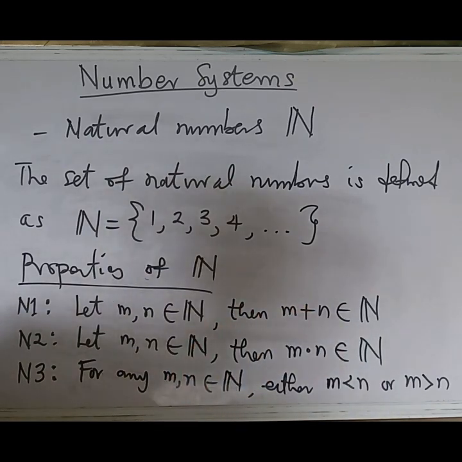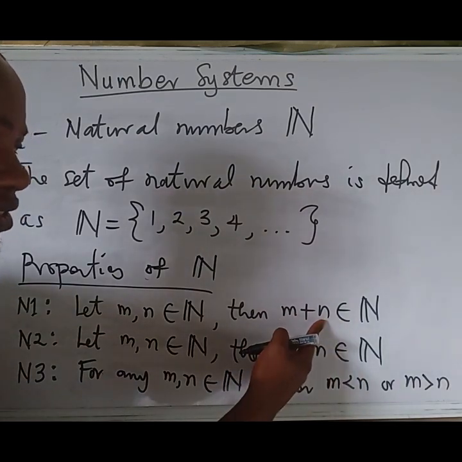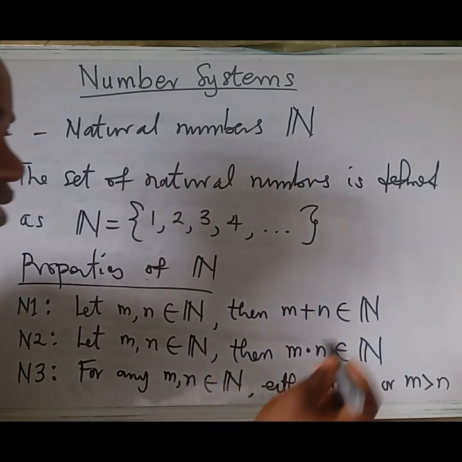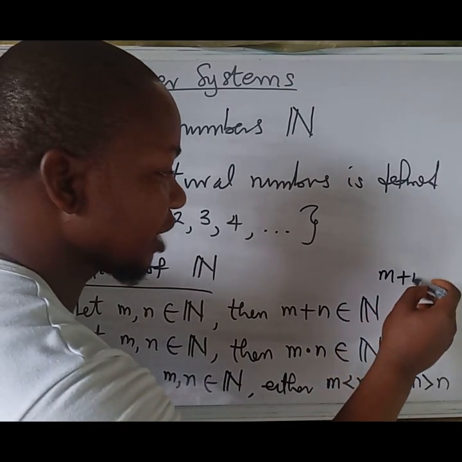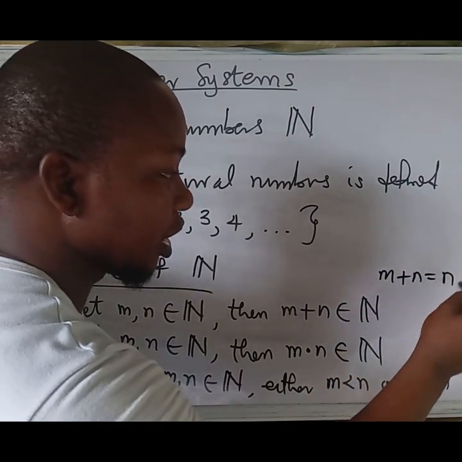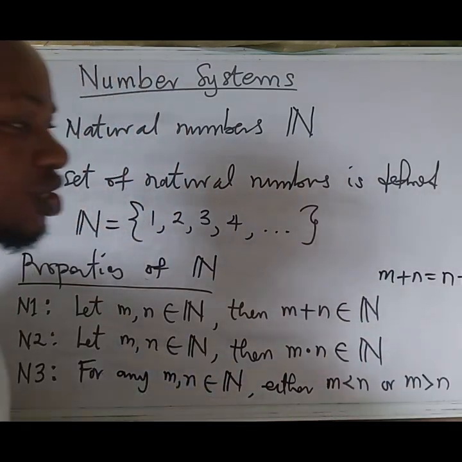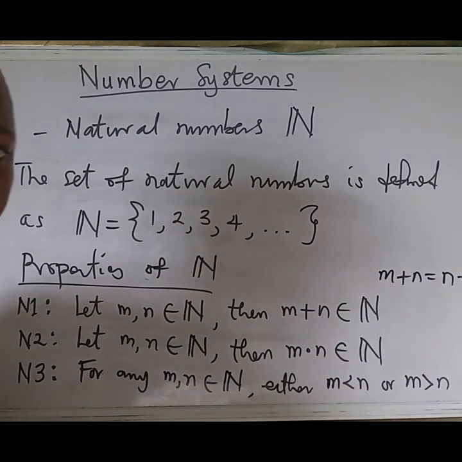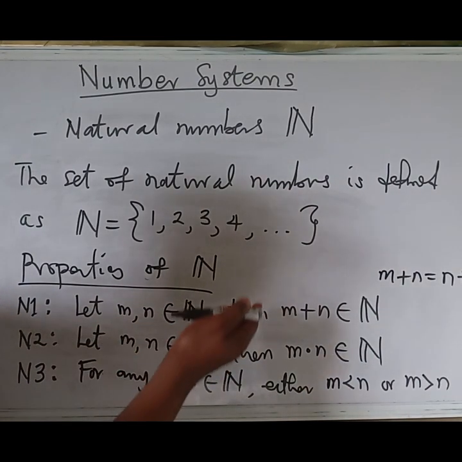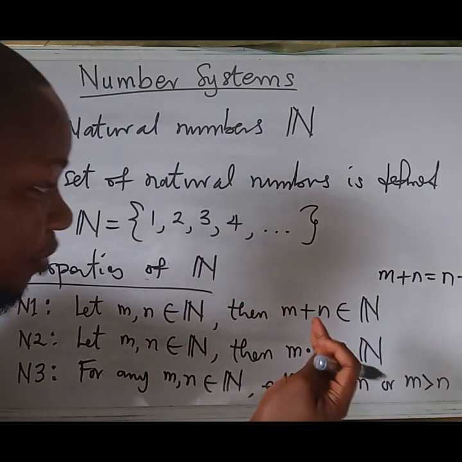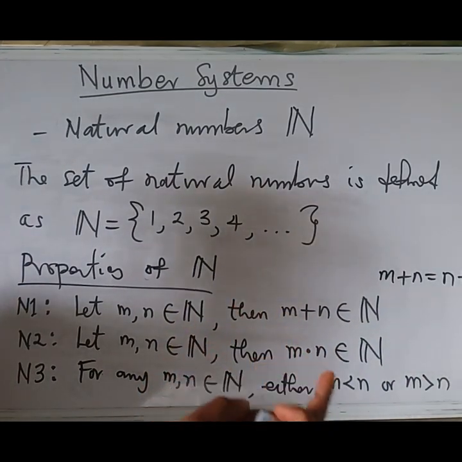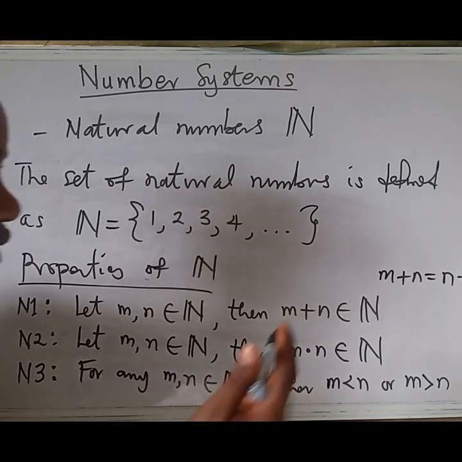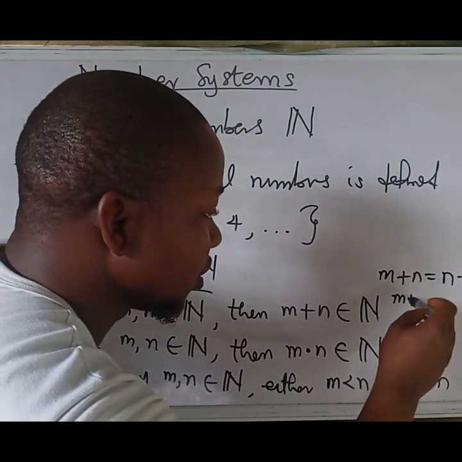What we refer to as commutative under addition is that if you say m plus n, it's a certain number, and even if you reverse it, this will be equal. Under addition, we refer to this as commutativity. Also, if you pick any three numbers here under addition again, let's say this time m, n, o, this operation is also true.